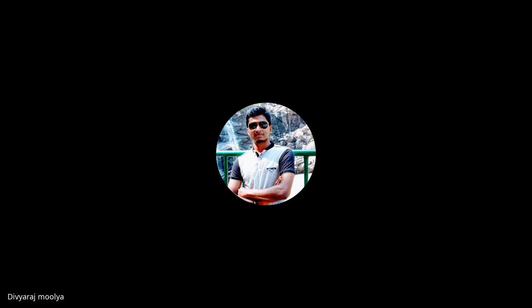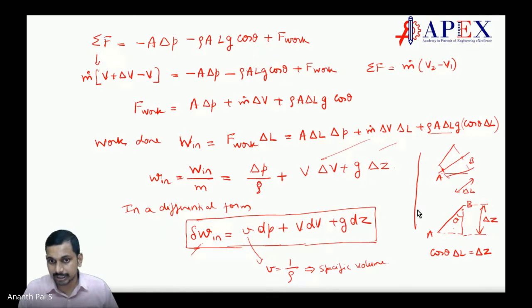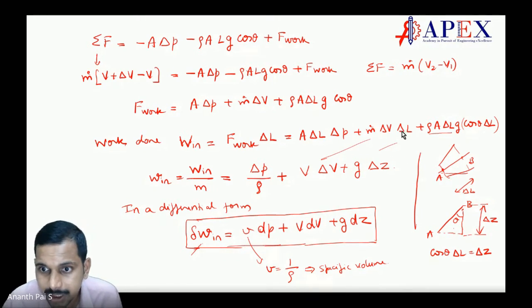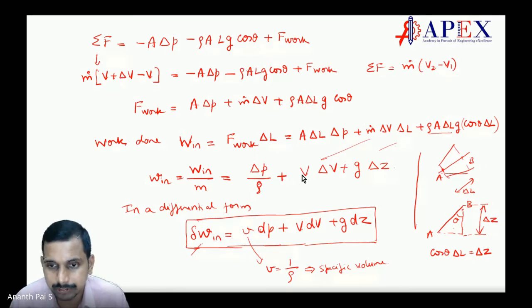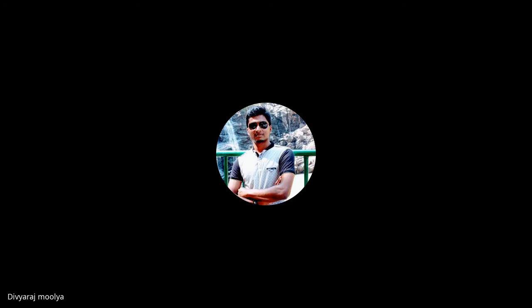So this V delta L that we got after dividing the mass. Which one? V into delta V, is it not? Yes, sir. Here you have delta L divided by delta T. M, when you say it is M dot, we can say delta M divided by delta T. The delta T will come down here and go with V. When delta L is very small, it can go as velocity. Correct.